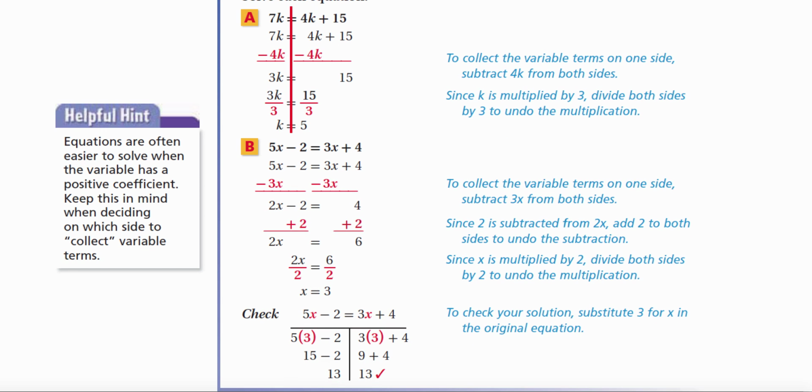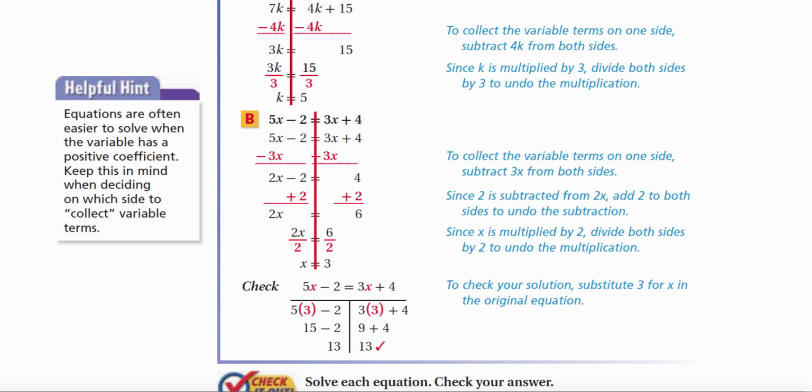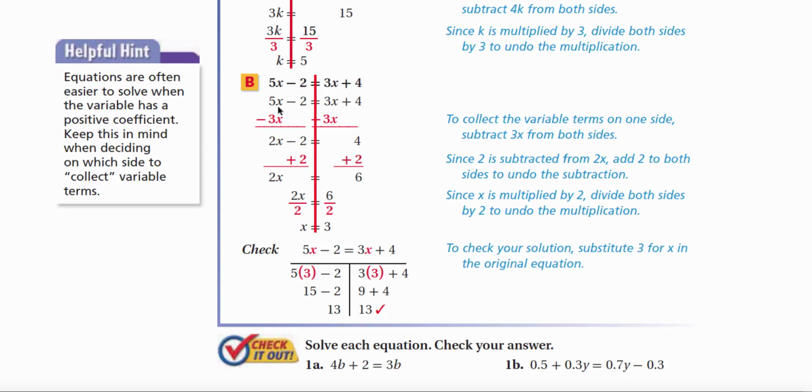All right. Let's go ahead and look at the next one. So I'm going to put that little helper line down the middle. So we have the equation 5x minus 2 equals 3x plus 4. So notice that 5x and 3x are on different sides of that line. They're on different sides of the equals. So we choose the inverse. We subtract 3x from both sides. 3x minus 3x cancels to the number 0. We're left with the number 4. 5x minus 3x is 2x.